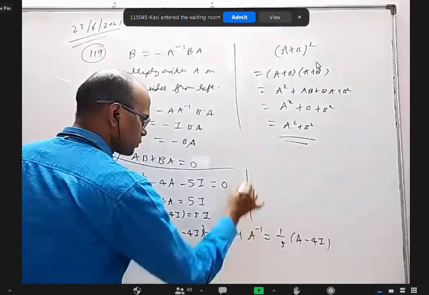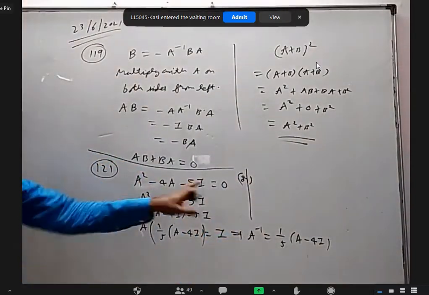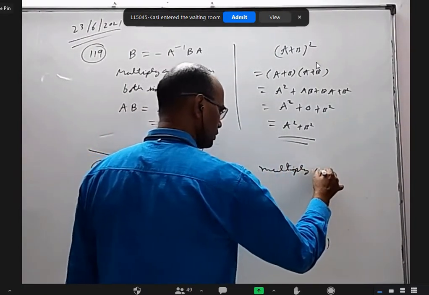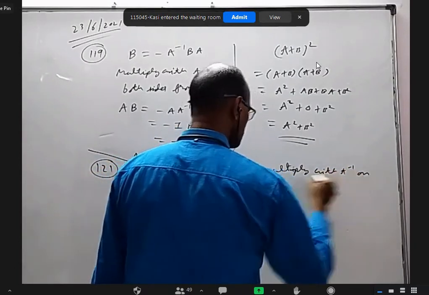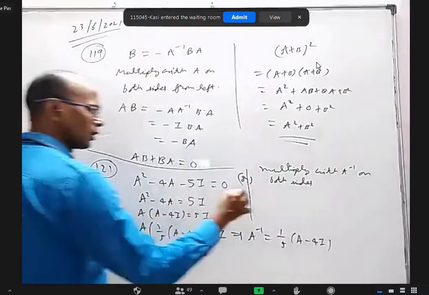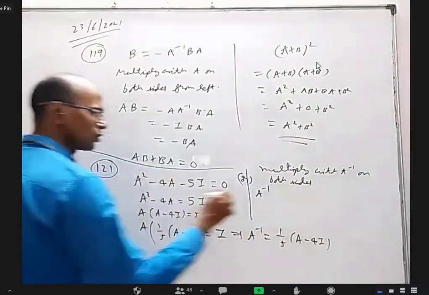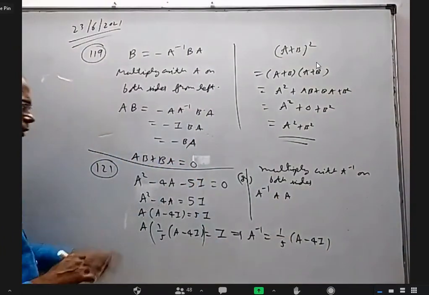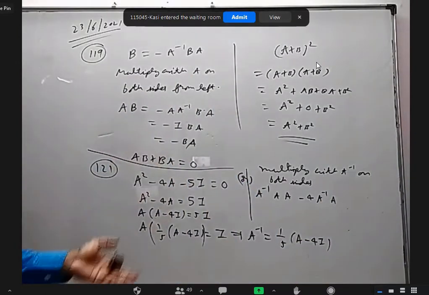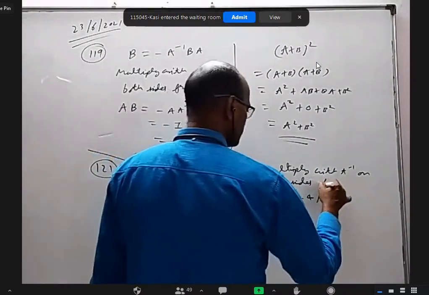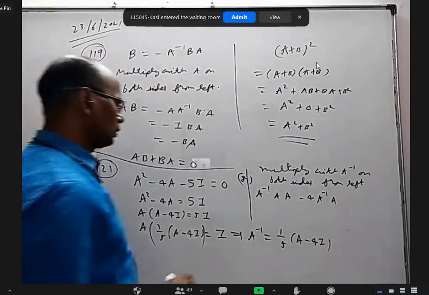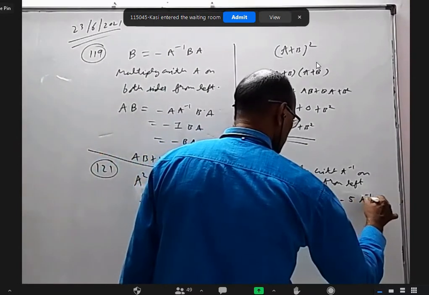Another option is there. Multiply the A inverse on both sides. Then I have to write A inverse, this A square I want to write A into A, this 4 I want to write 4 A inverse A. I have to tell from left or right. Anything is okay here. From left. And another A inverse, if I multiply, I'll get 5 A inverse.